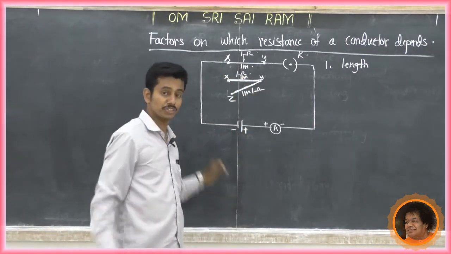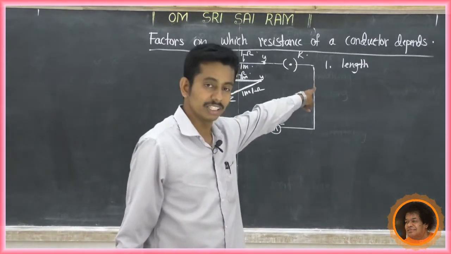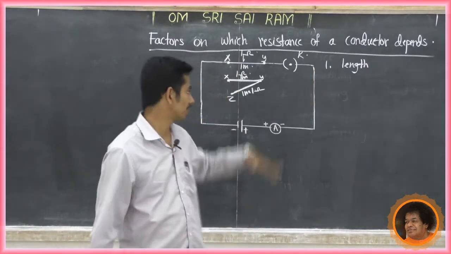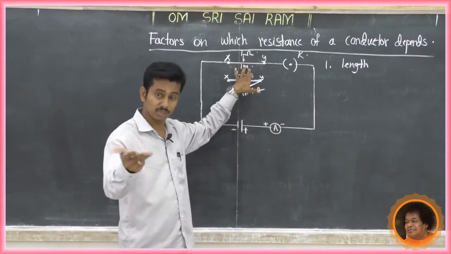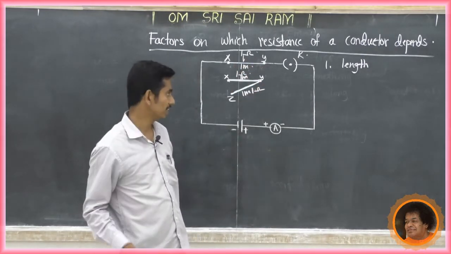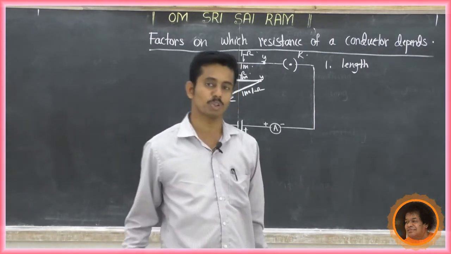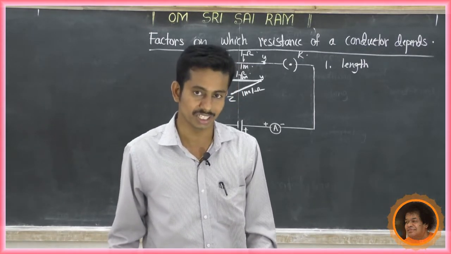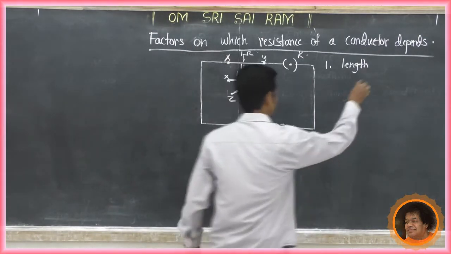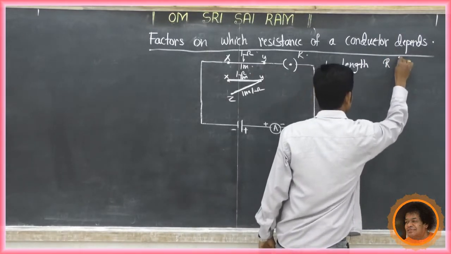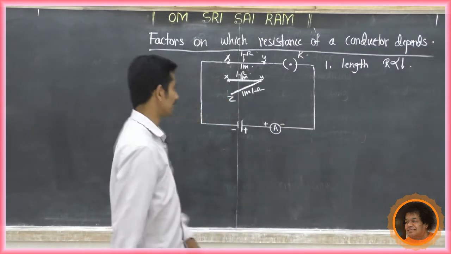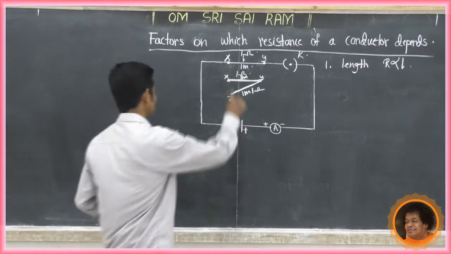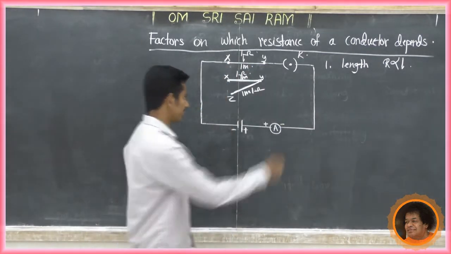When we increase the length of the nichrome wire or conductor, its resistance also increases. So we can say length is directly proportional to the resistance of the conductor. So we can write that resistance is directly proportional to length, that is L. Now this is about length. The second factor is